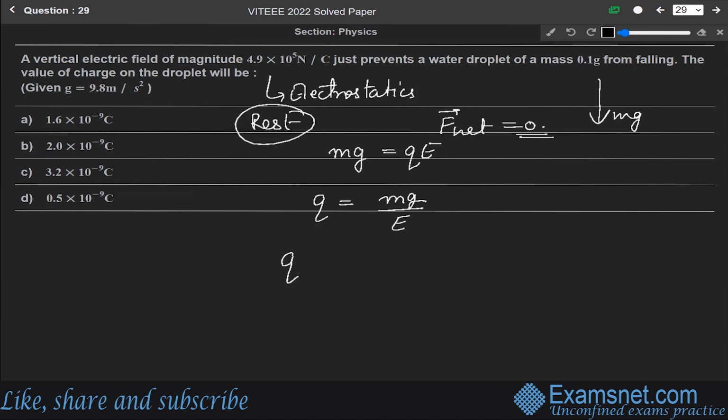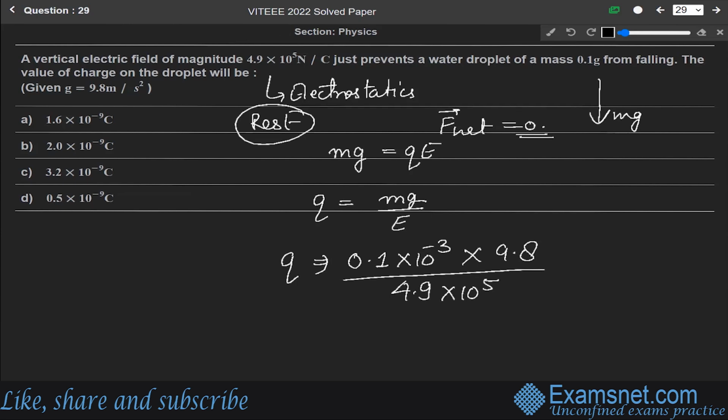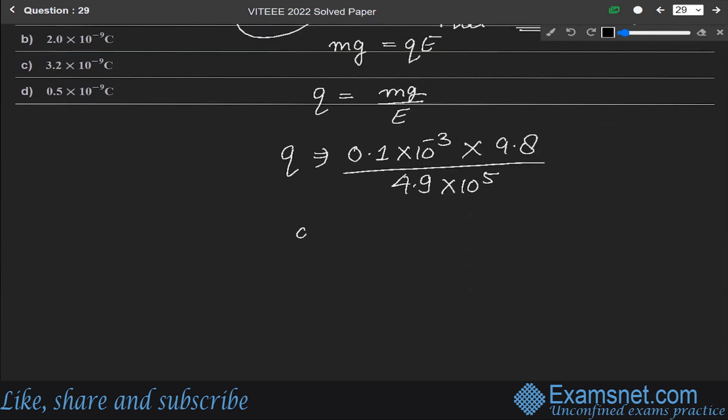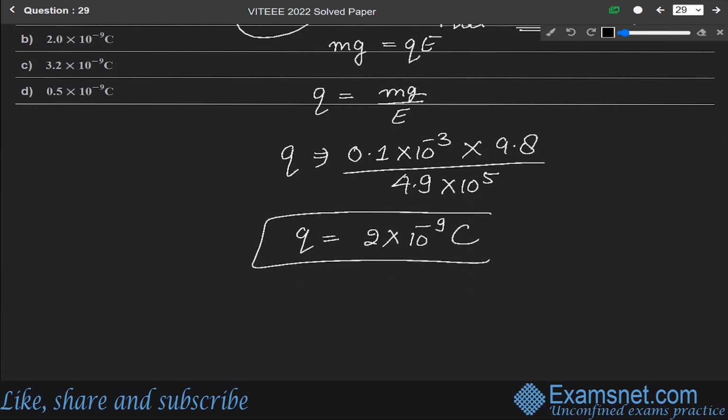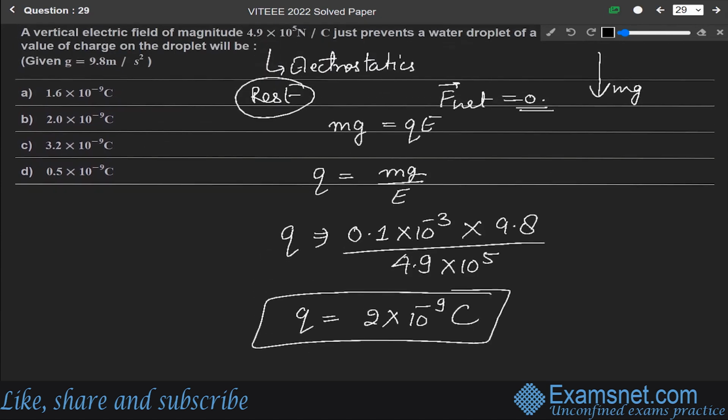So from here we get Q equals mass, which is 0.1 gram, meaning 10 to the power minus 3 kg, into gravity 9.8, over E. E is given as 4.9 into 10 to the power 5. So solving it we get Q equals 2 into 10 to the power minus 9 coulomb. So the correct answer is option B, that is 2 into 10 to the power minus 9 coulomb.